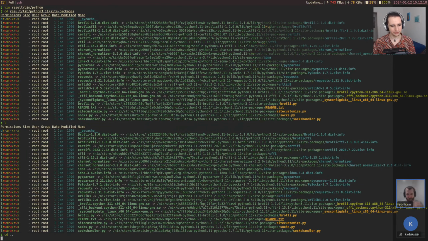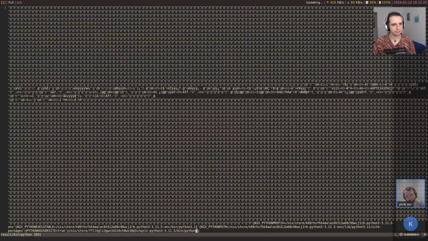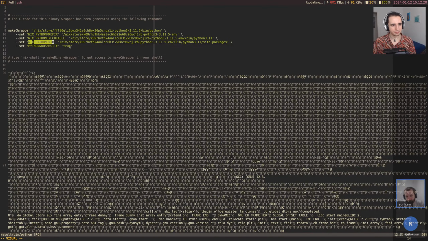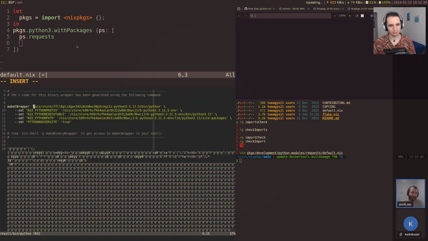that doesn't explain the entire thing, because if we look at this again, it sets NIX_PYTHONPATH and not PYTHONPATH itself. So we need to figure out what NIX_PYTHONPATH is, and I believe this might be another wrapper, so kind of doubly wrapped. Let's take a look. And actually, we also have this executable. Let's also take a look at that. But for now, I'm going to look at the original binary here.